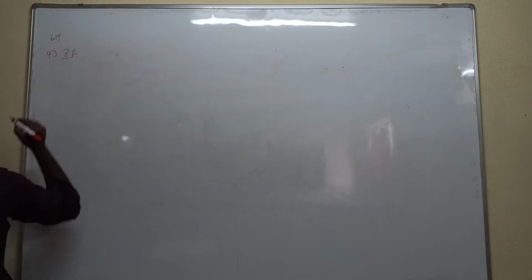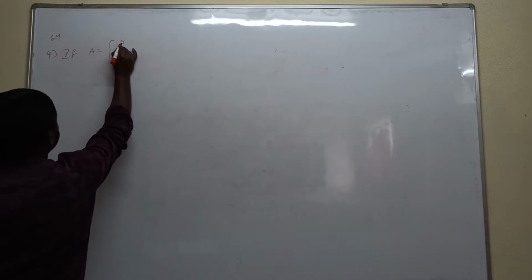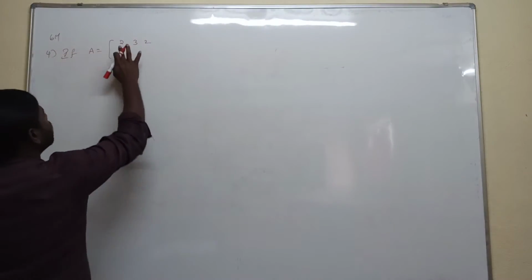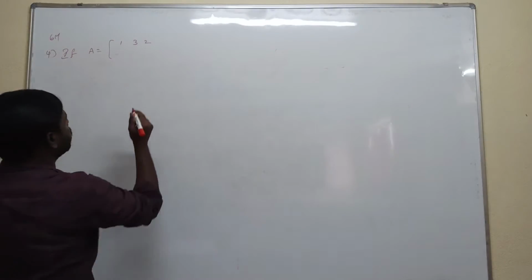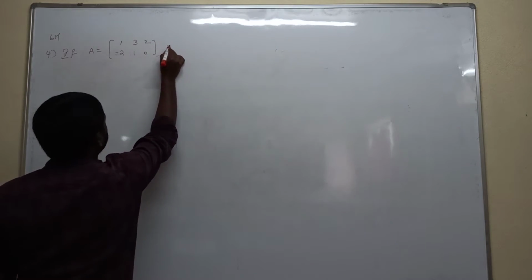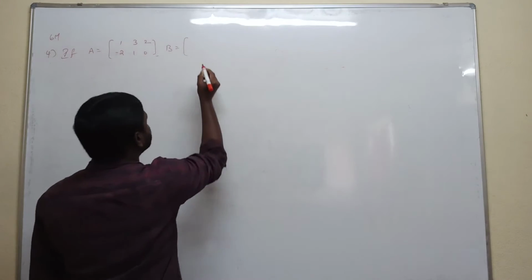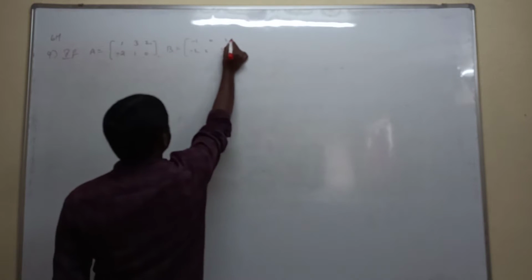If A is equal to 1 3 2, minus 2 1 0, and B is equal to minus 1 0 2, minus 2 2 3.